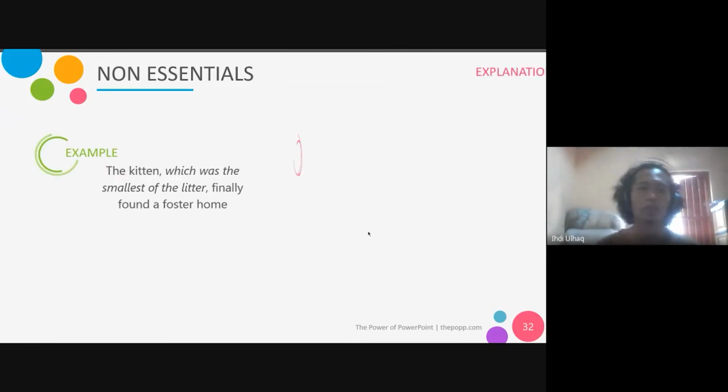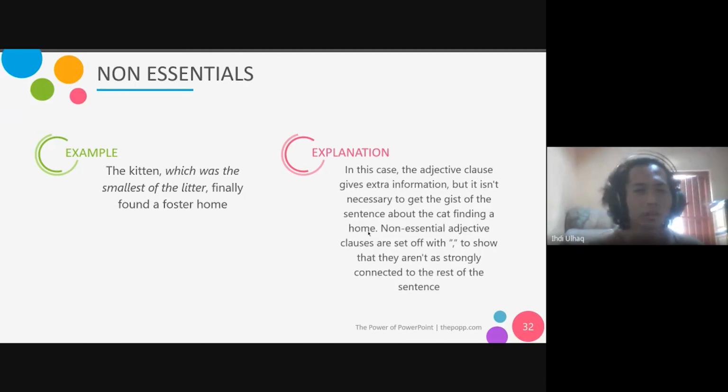Then we got the non-essential example: the kitten, which was the smallest of the litter, finally found a foster home. Explanation: in this case, the adjective clause gives extra information, but it isn't necessary to get the gist of the sentence about the cat finding a home. Non-essential adjective clauses are set off with commas to show that they aren't as strongly connected to the rest of the sentence.